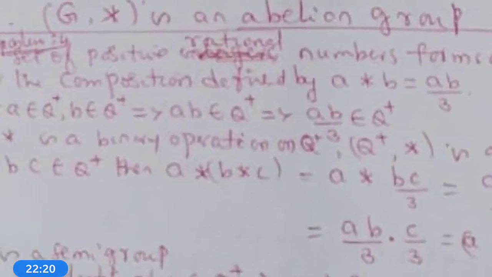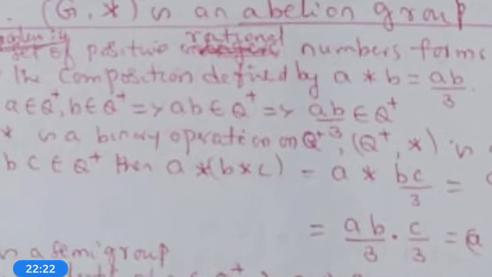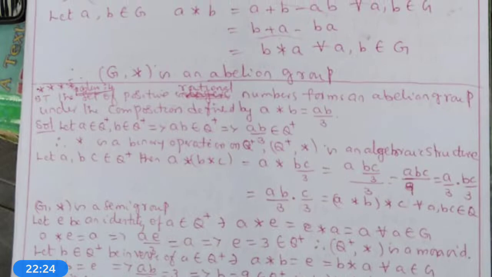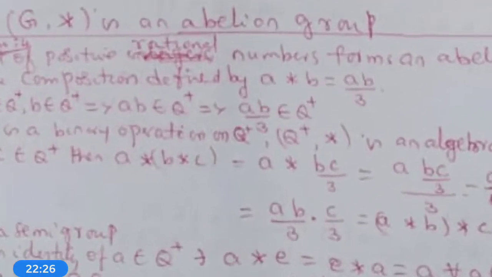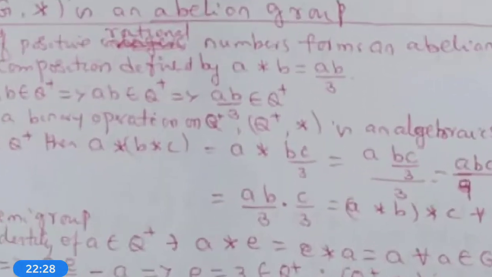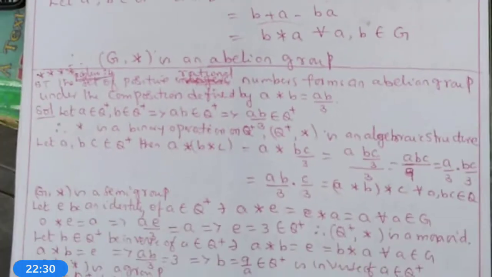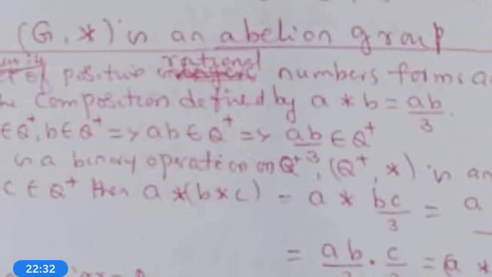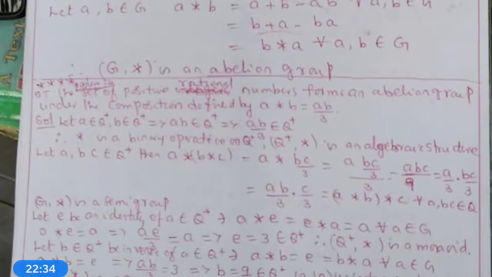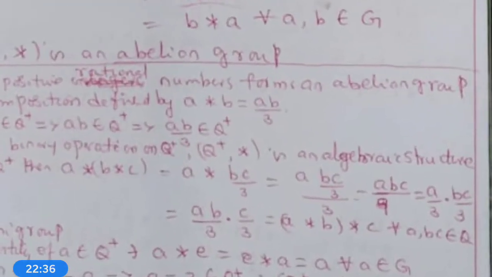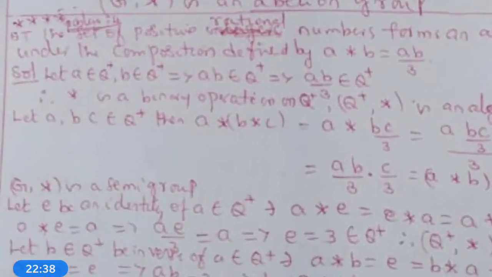And because 3 is a positive number, ab by 3 also belongs to Q plus. Therefore, star is a binary operation on Q plus. Therefore, Q plus comma star is an algebraic structure.